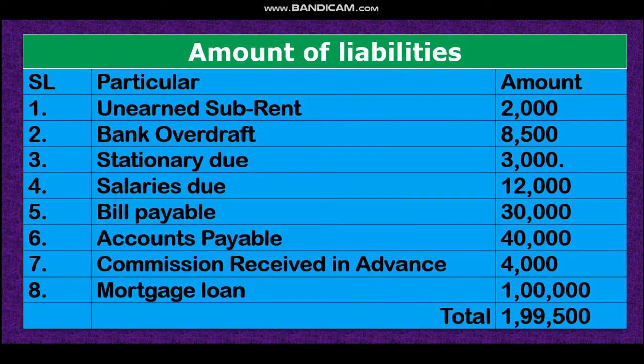Yes, look at unearned sub rent. This is liability. Bank overdraft, you have to pay later on to the bank. This is liability. Stationery due, you purchased stationery on credit, later on you will pay. Salaries due, you have to pay the salary to your worker. This is your liability. Bills payable, you have to pay, it is your liability. Accounts payable, this is also liability. Commission received in advance, this is also a liability. Mortgage loan, this is also our liability, because we have to pay it. Dear student, I hope all of you understand which one is liability.